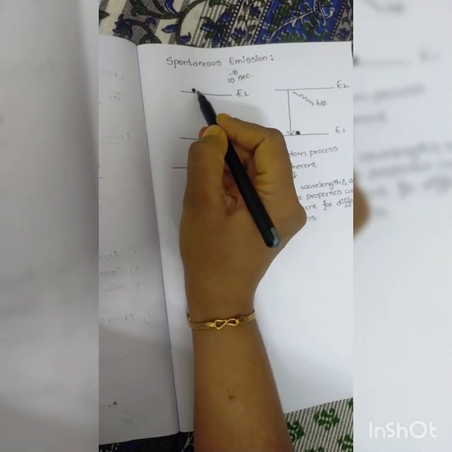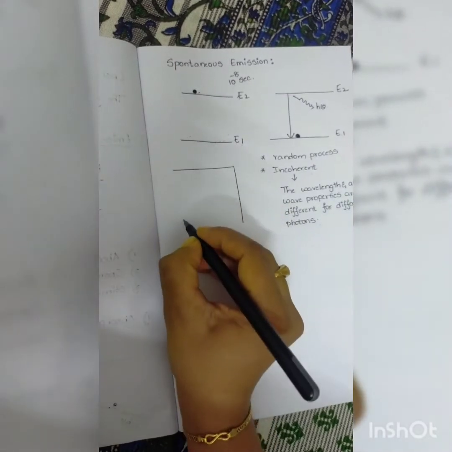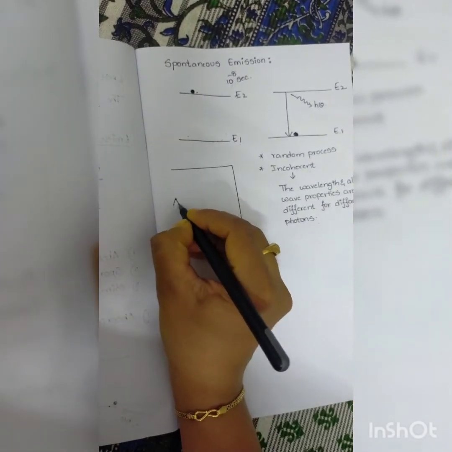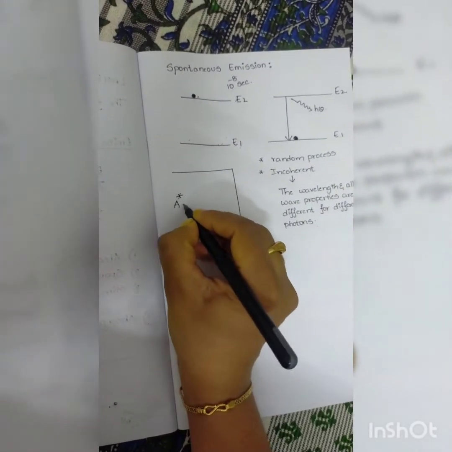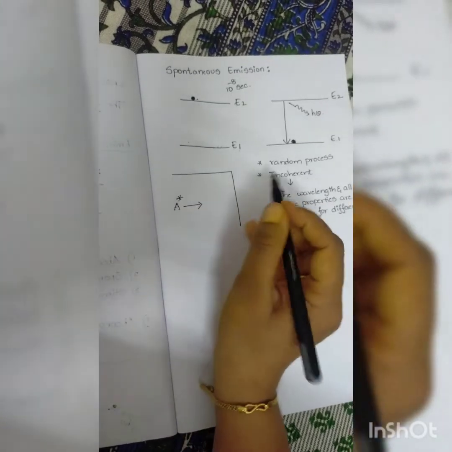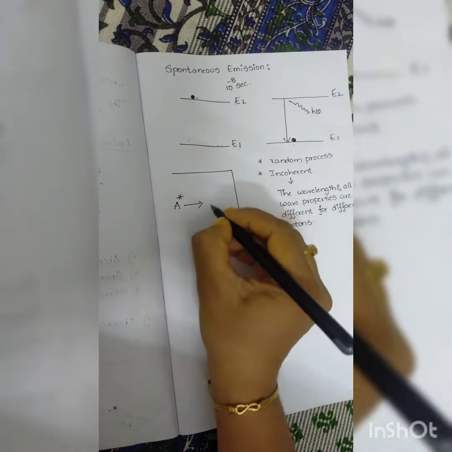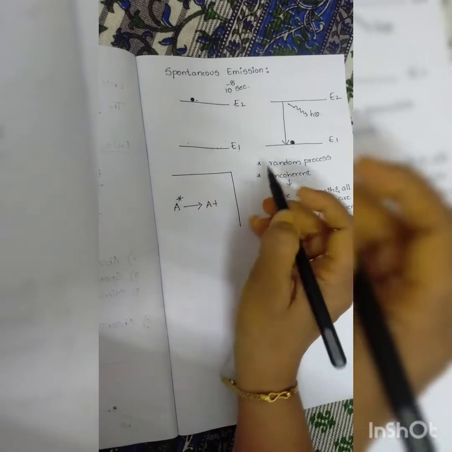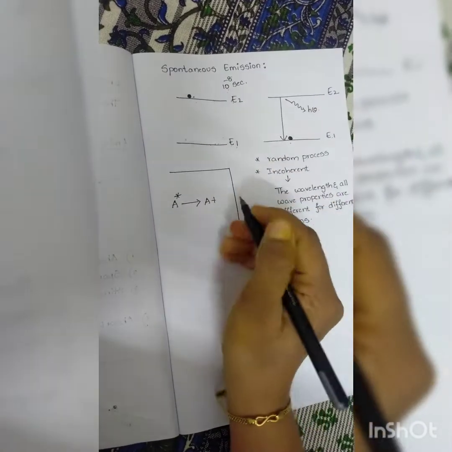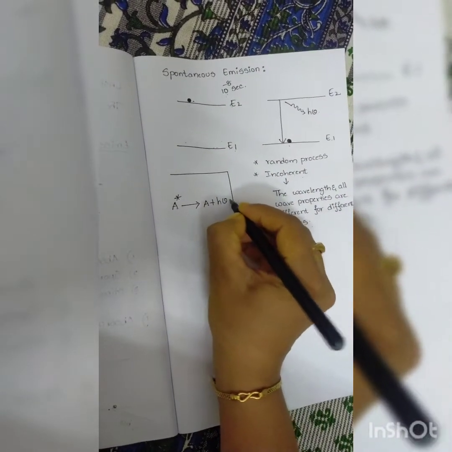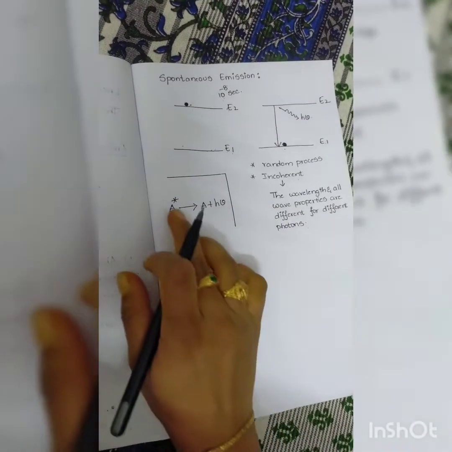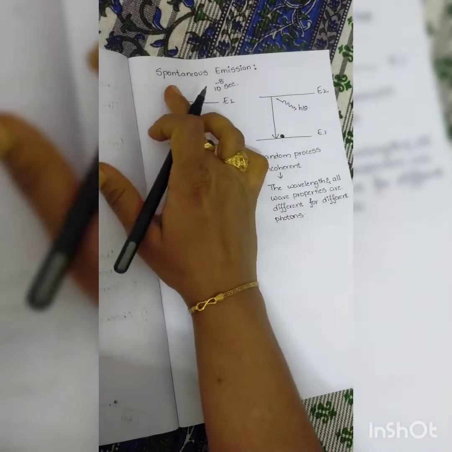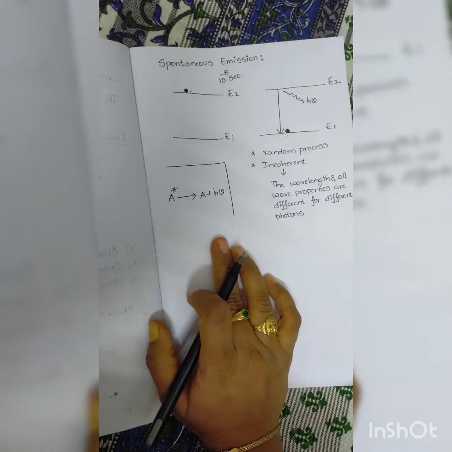So we are starting from here, right? A star. A star is an excited atom, right? And then this will give rise to atom plus, what is it releasing, h nu. By remembering this equation, we can write spontaneous emission very easily.